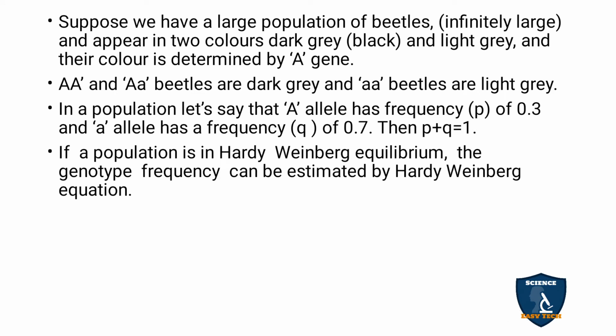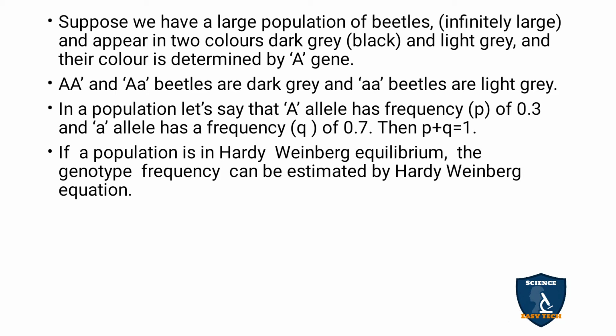Suppose we have a large population of beetles that appear in two colors, dark grey and light grey, and the color is determined by a gene A. Capital A, whether AA or Aa, is responsible for dark grey, and small a is responsible for light grey beetles.